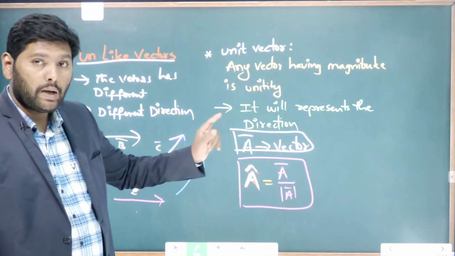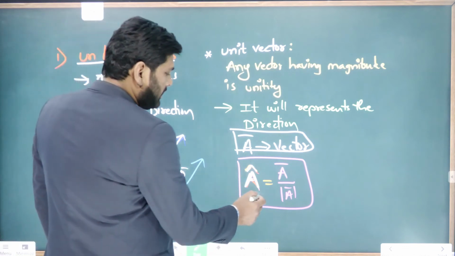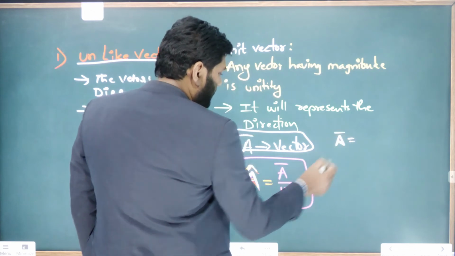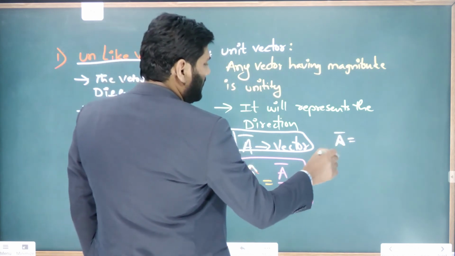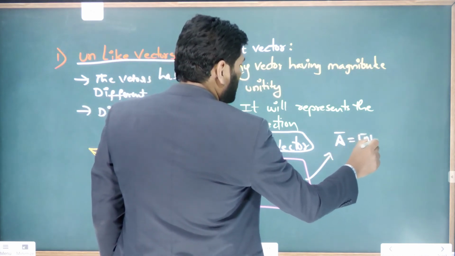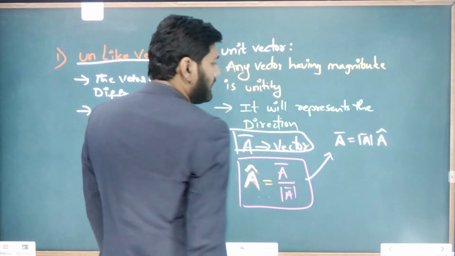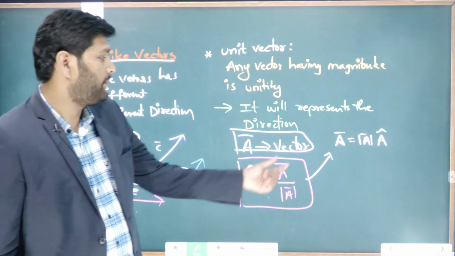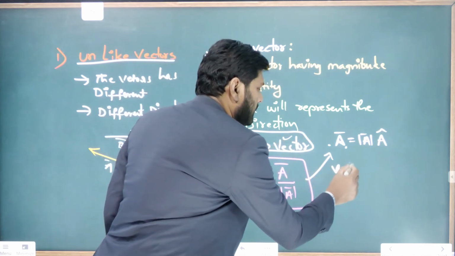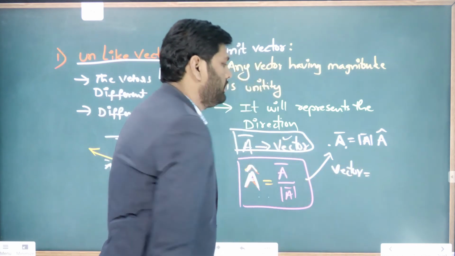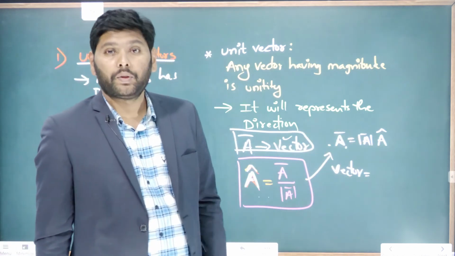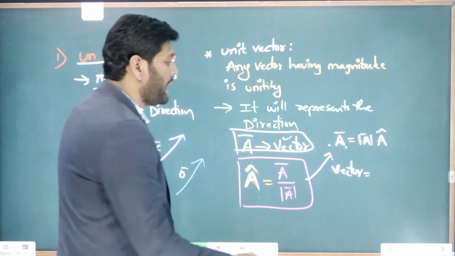But from this equation, observe one thing, we can write A bar is equal to magnitude of A bar into A cap. So what is the generalized equation here? A bar is a vector, that is equal to magnitude of A into A cap. What is this mod A? Mod A represents the magnitude.